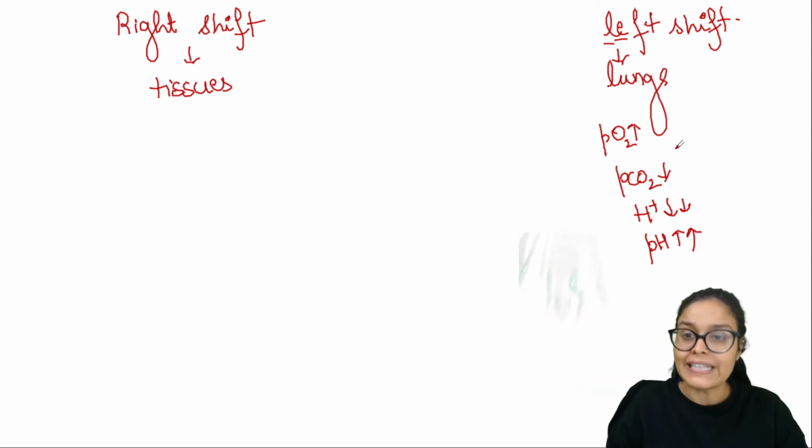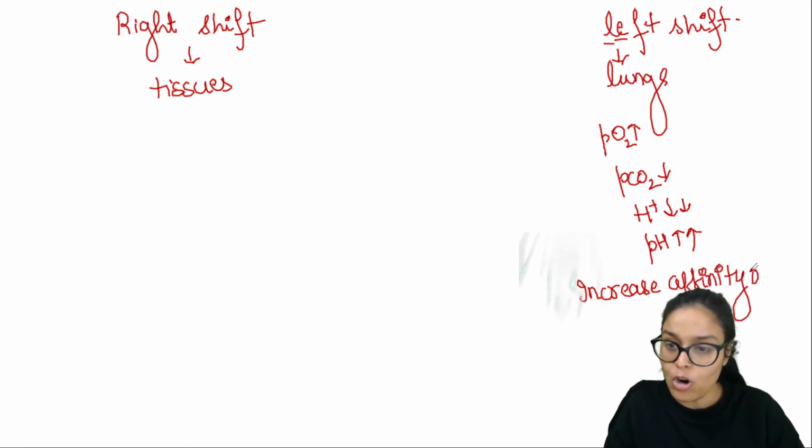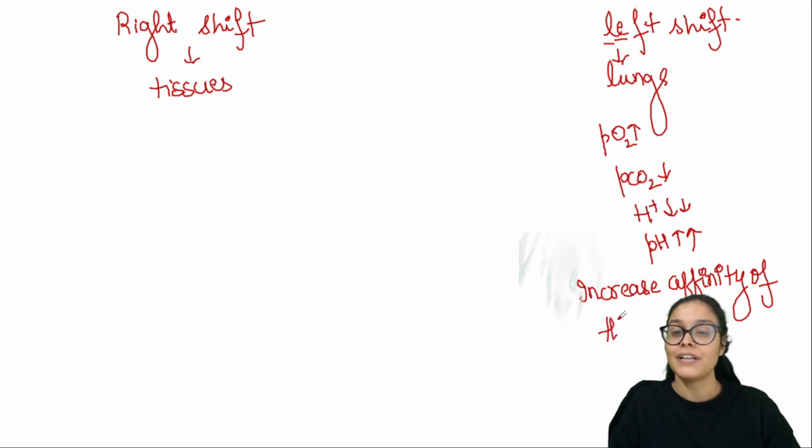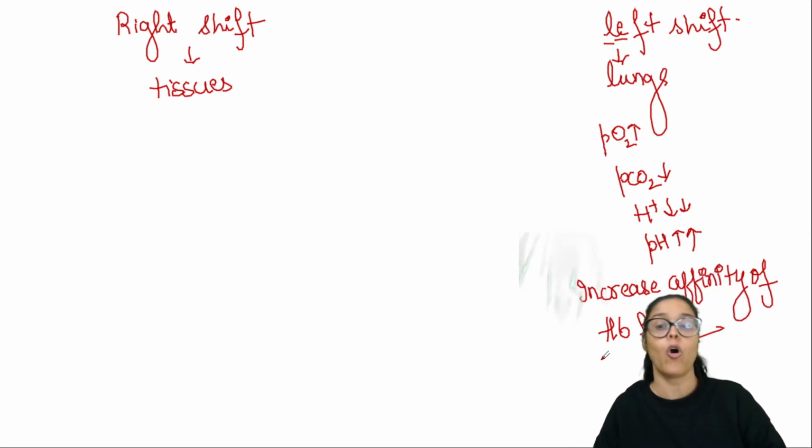And all these conditions would increase the affinity of hemoglobin for oxygen. So hemoglobin starts liking oxygen, it would start loving oxygen and start binding with oxygen.